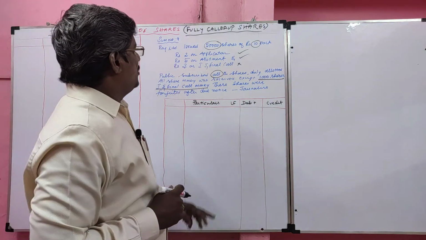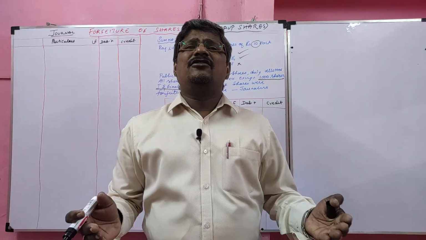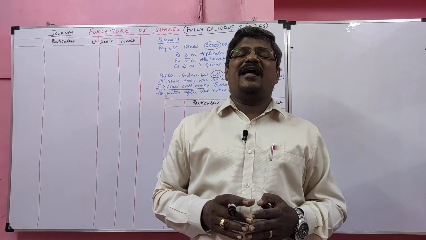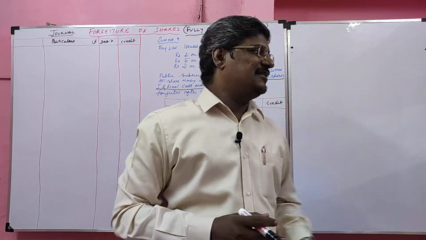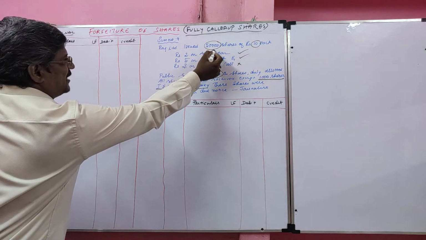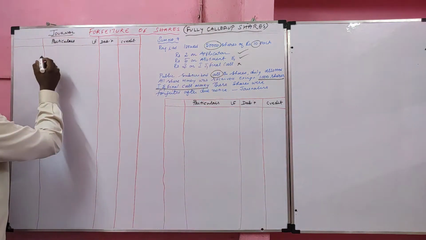So here a shareholder did not pay his first and final call money. His shares were forfeited after due notice. Let me see the problem. 50,000 shares issued, subscribed also 50,000. So we can start with the application money.